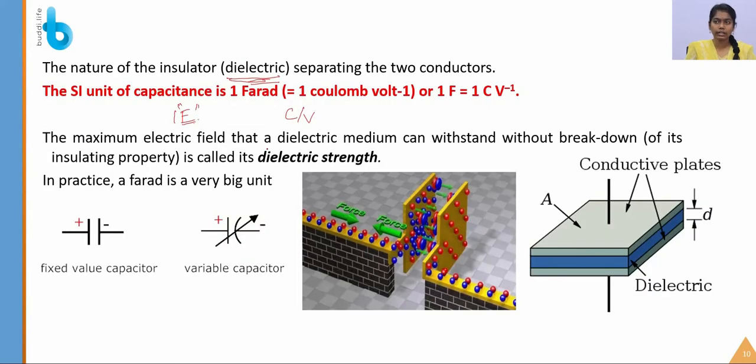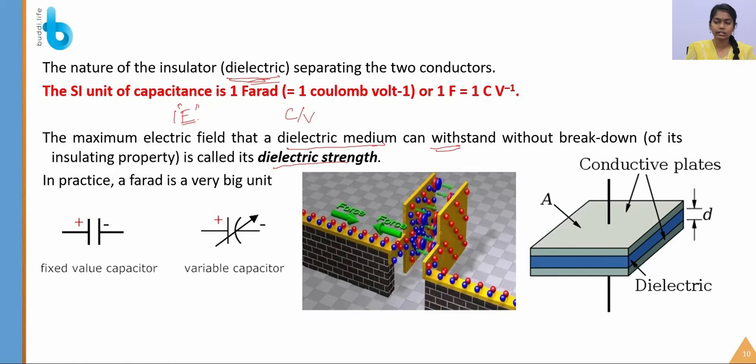Okay, let's see what dielectric strength is. It is the maximum electric field that the dielectric medium can withstand without breakdown. So this property is known as dielectric strength: how much electric field the medium is able to withstand.